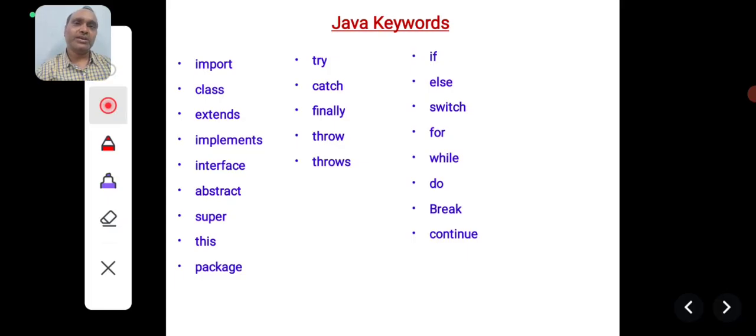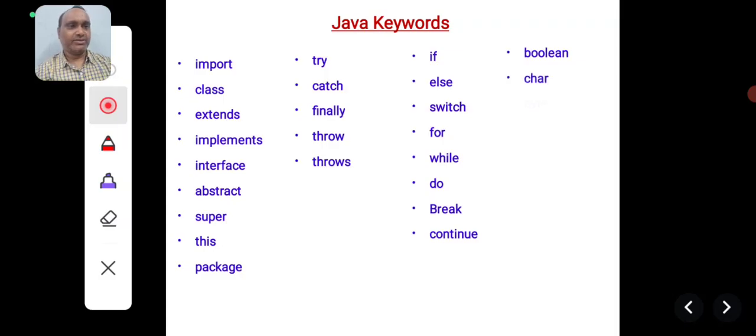Break is used for breaking the loop when a certain condition is satisfied. So you can stop the loop before it reaches its ultimate end; in the middle of its execution you can break the loop and come out of it. The continue statement is used to continue with the next value of the loop control variable. These keywords are taken from the C language. The boolean keyword is used to declare variables which can store true or false values. The boolean keyword is not there in the C language.